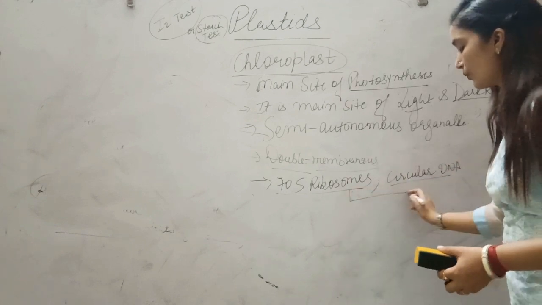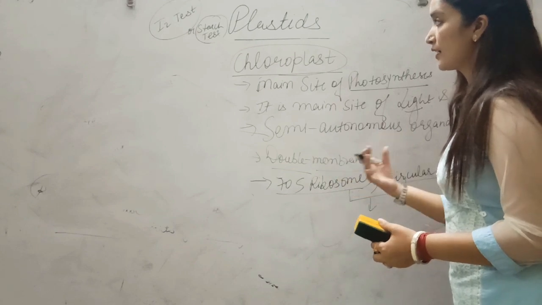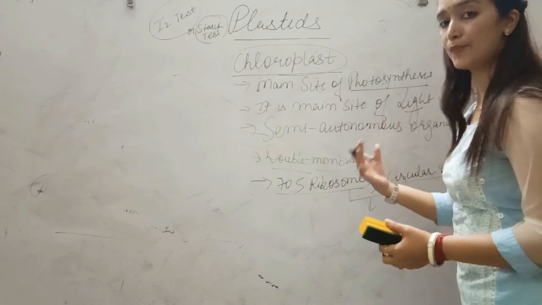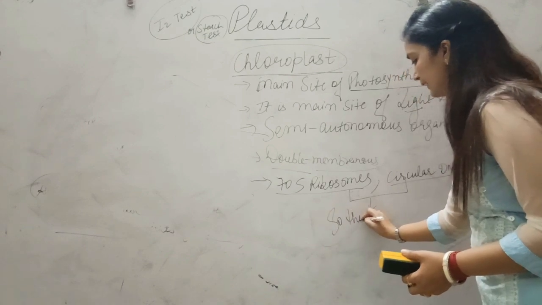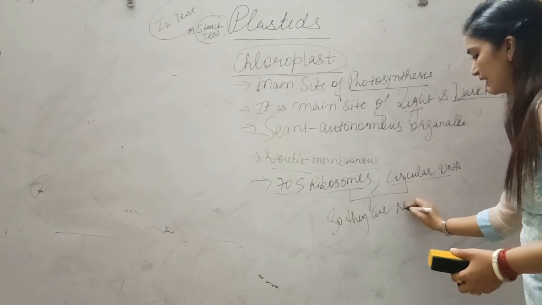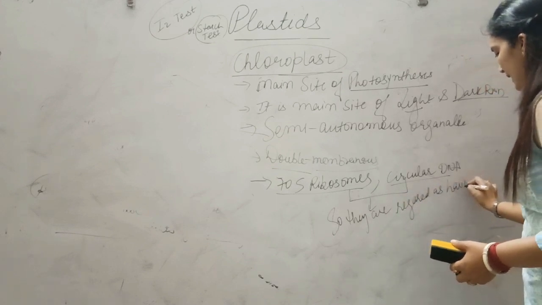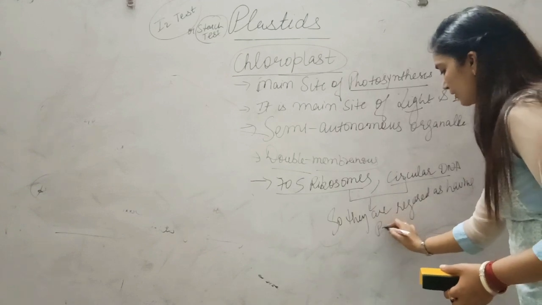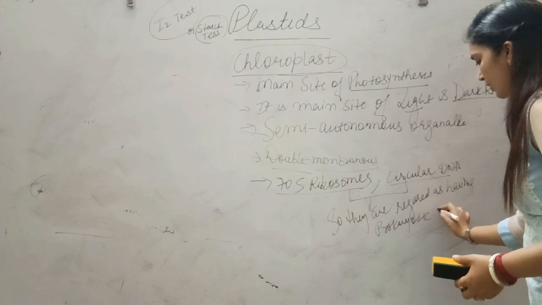So these 2 points are important that make us believe that mitochondria and plastids have prokaryotic origin.